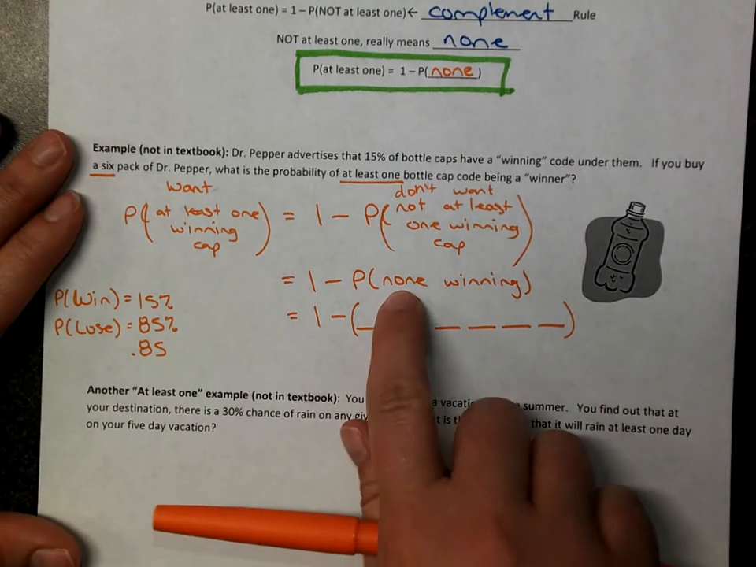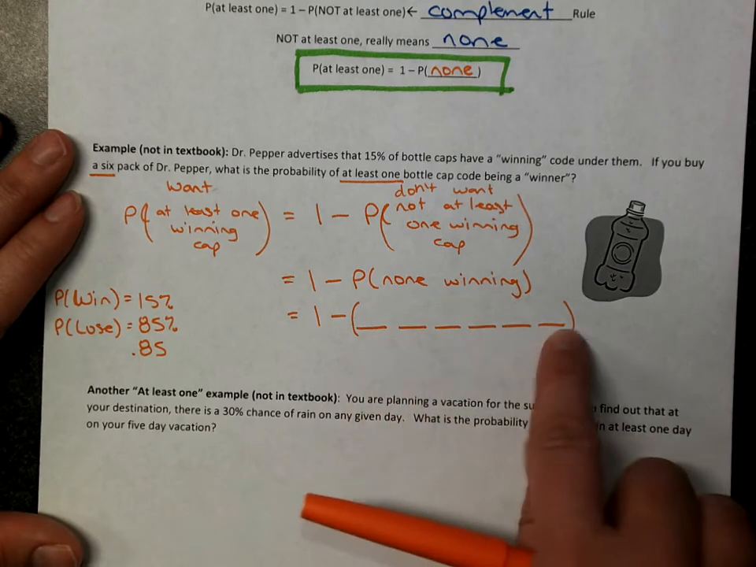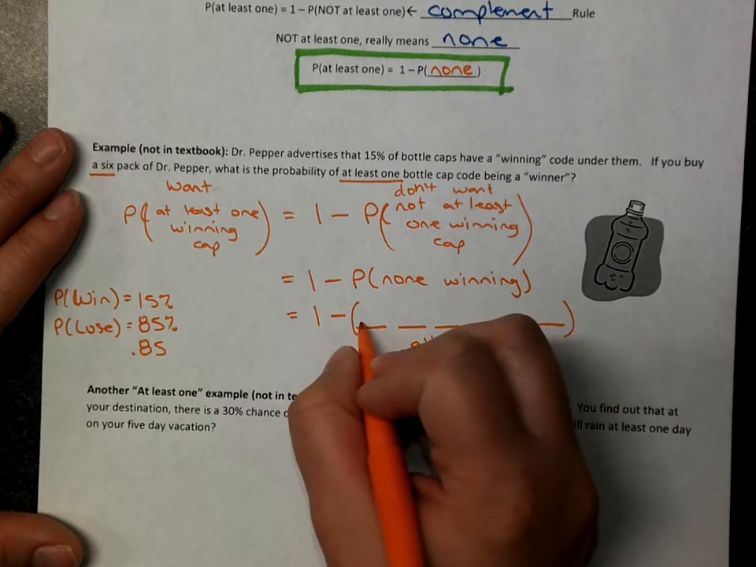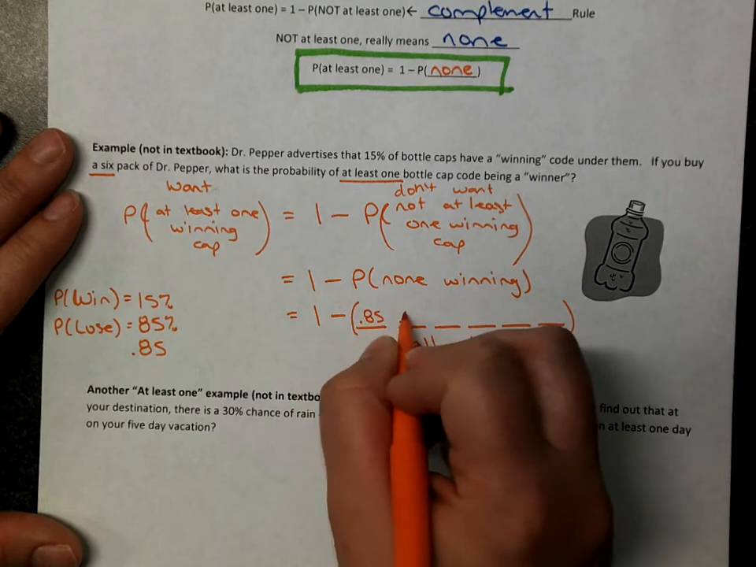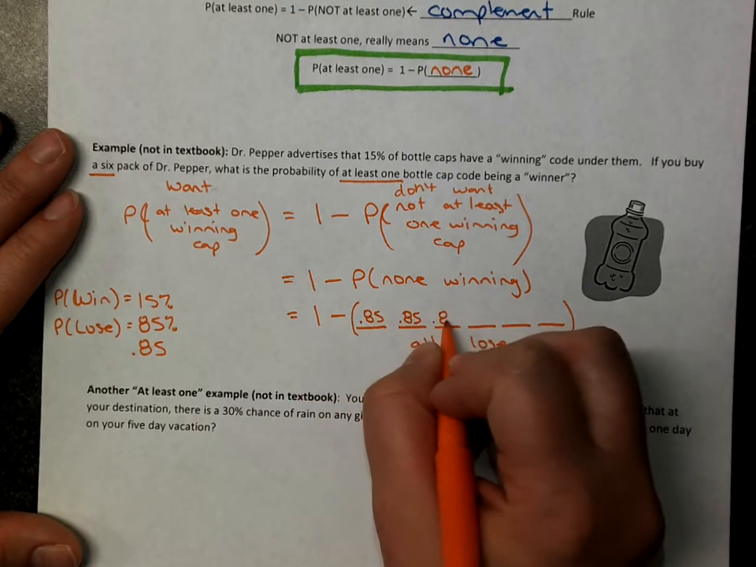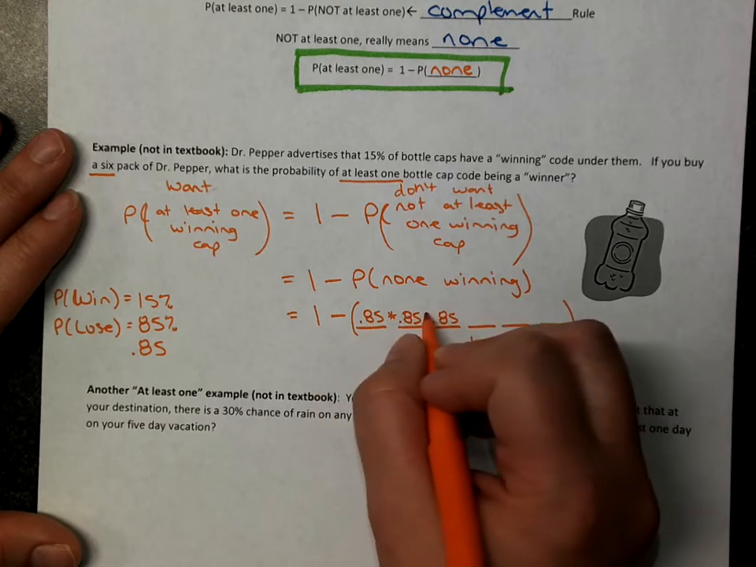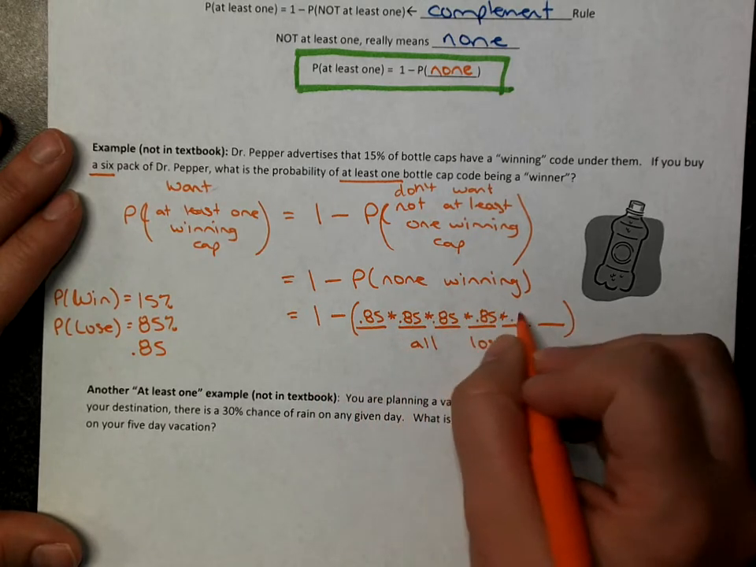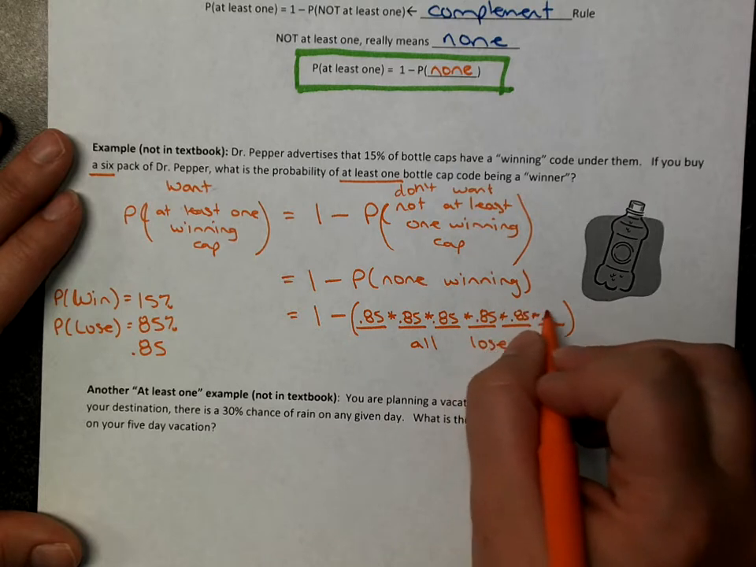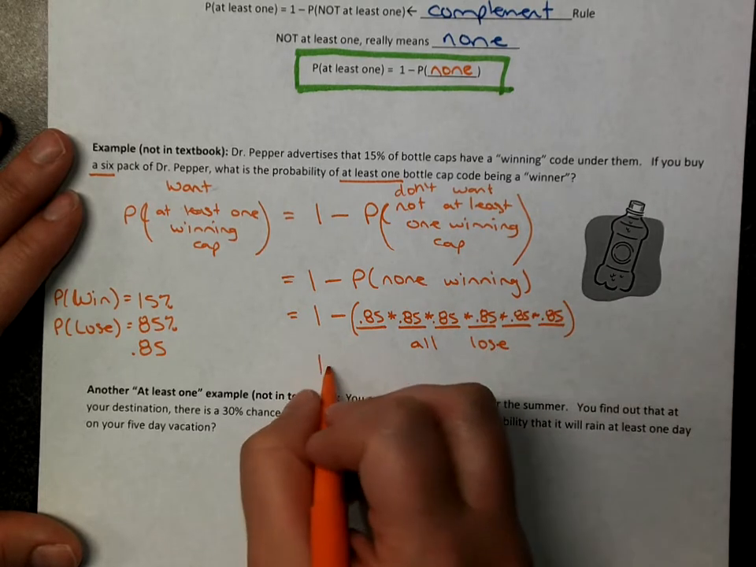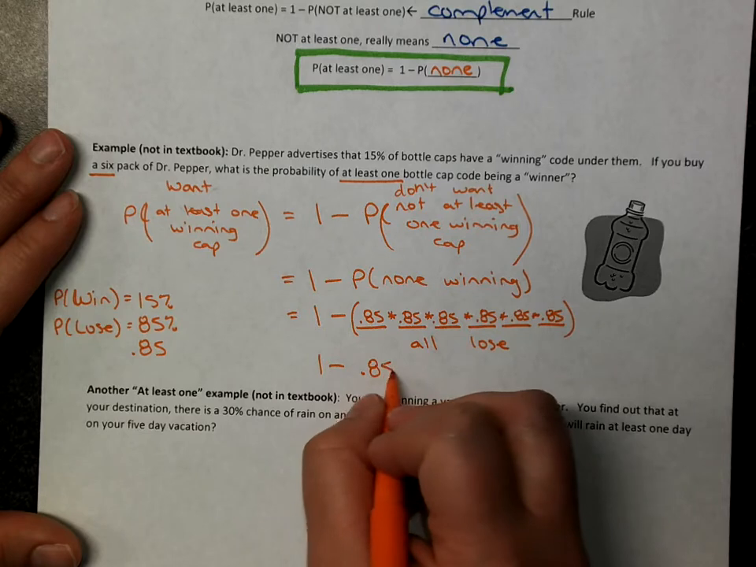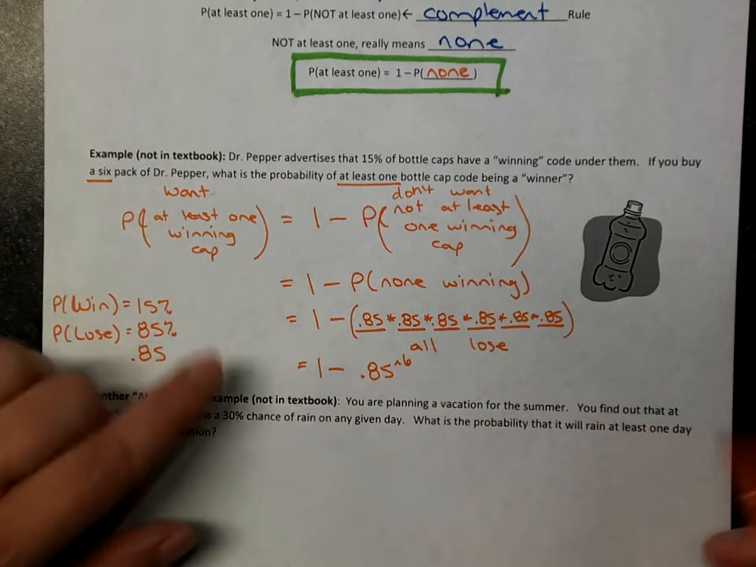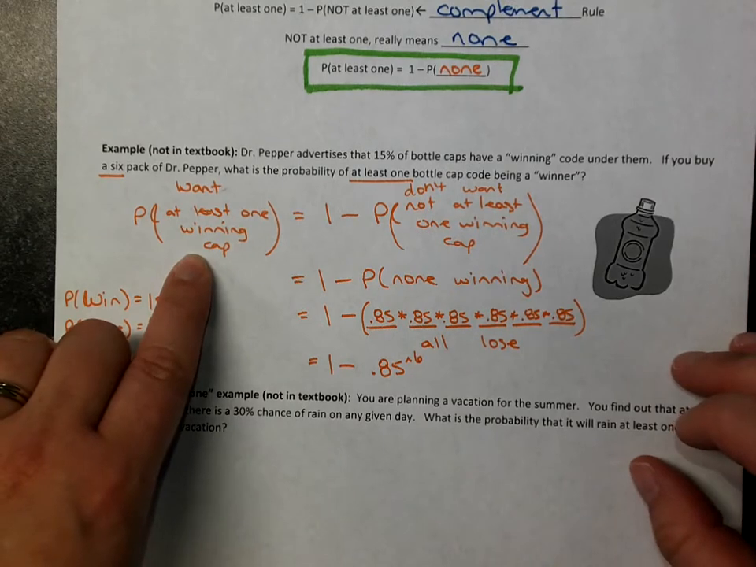So if none of them are going to win, that means they're all going to lose. This is all lose. So 0.85, 0.85, 0.85. This is again repeated multiplication. Each bottle is independent. A more elegant way to write that is 1 minus 0.85 to the 6th power. That's going to give you the probability of at least one winning cap.